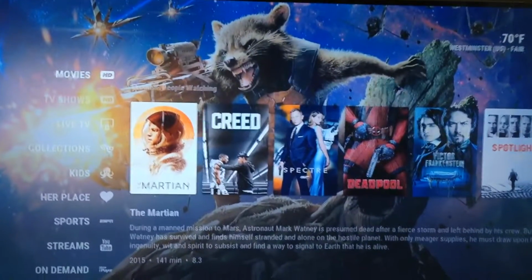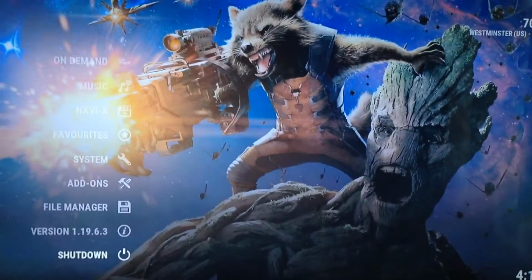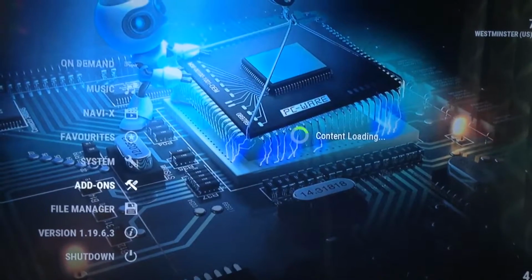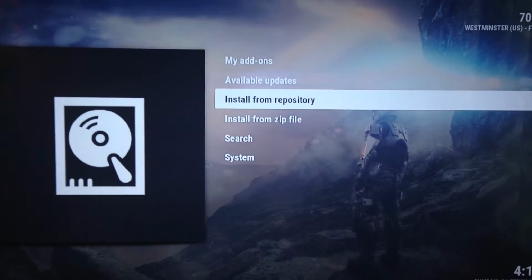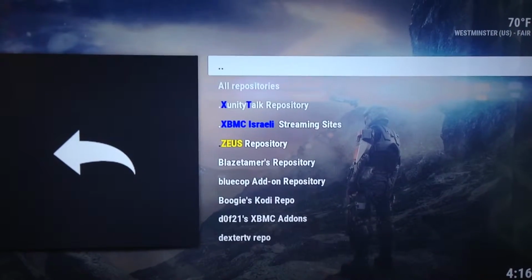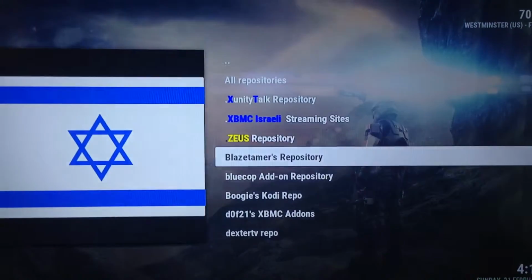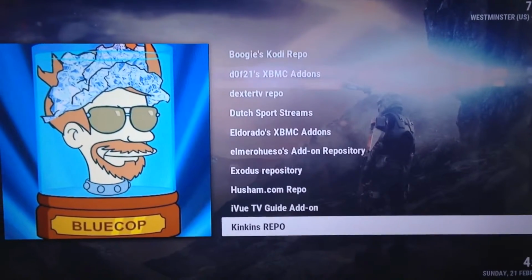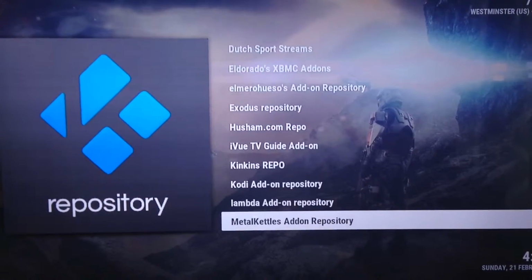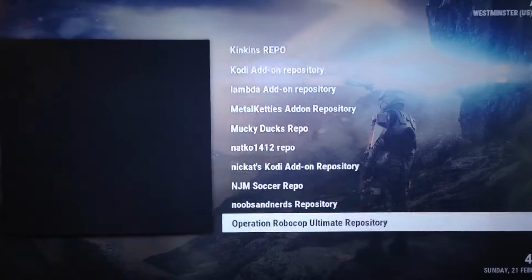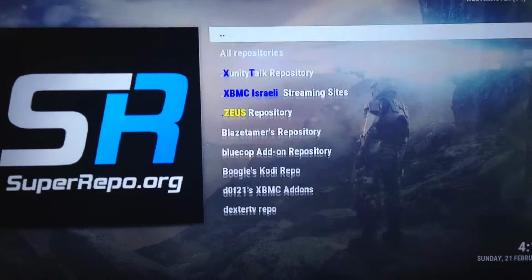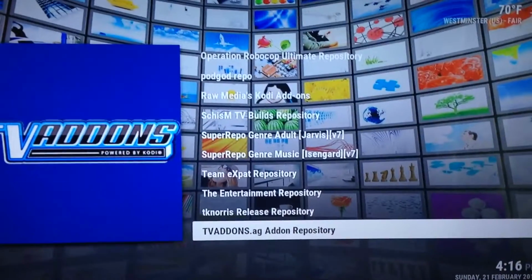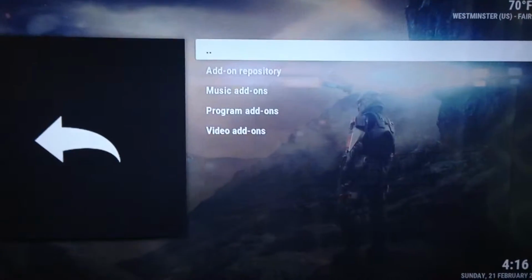Alright, to install Exodus, you're going to click on add-ons. Then you're going to go to install from repository. Then there's one on here that says TV add-ons. There it is. Down at the bottom, TV add-ons.